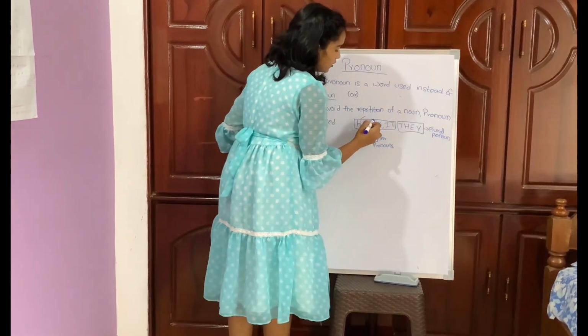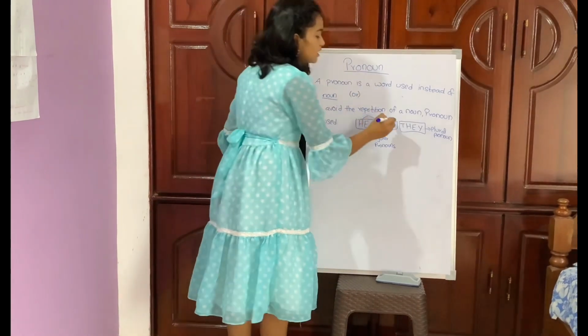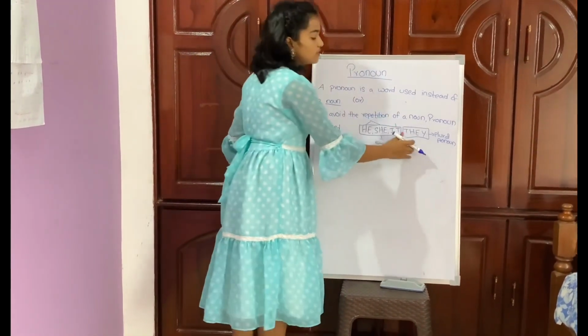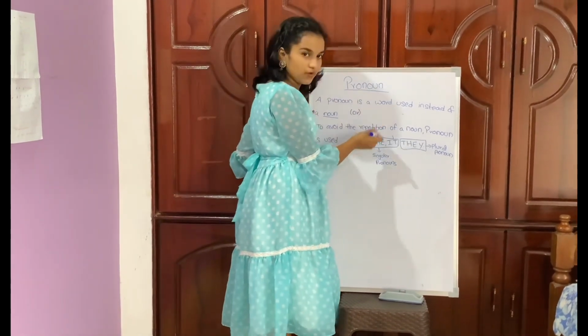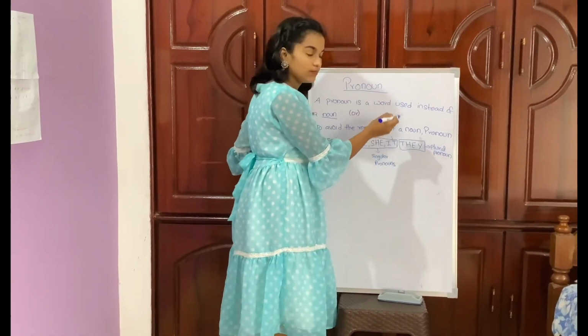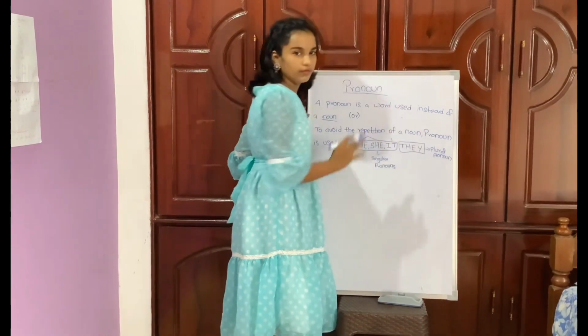He, she are used for persons, it is used for animals, and they is used for plural things. He is used for boys and she is used for girls. It is used for animals or things, and they is used for plural things.